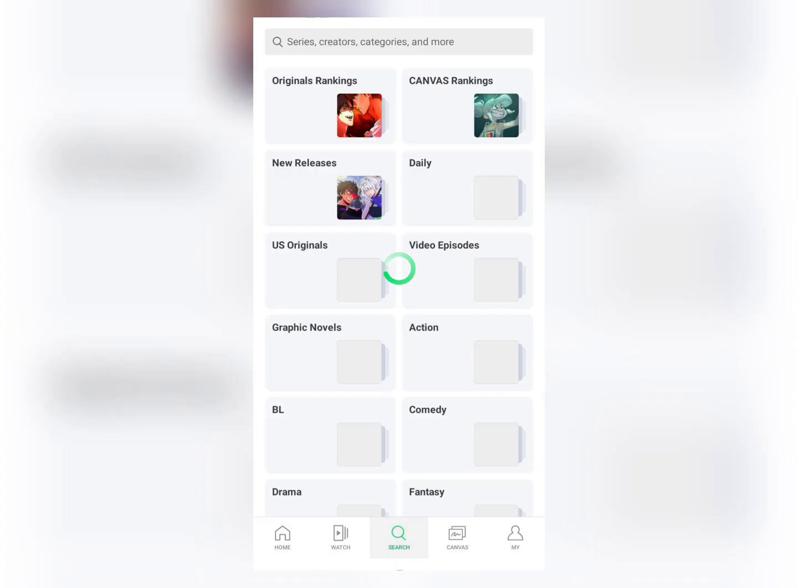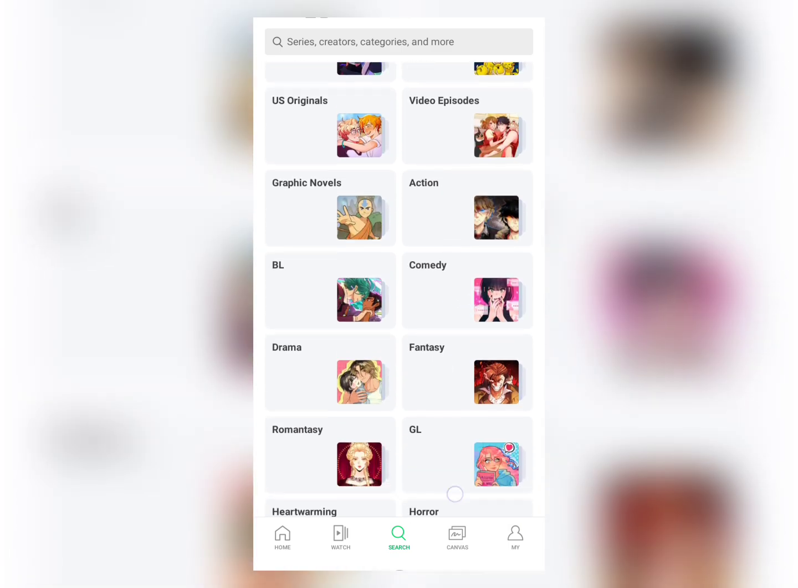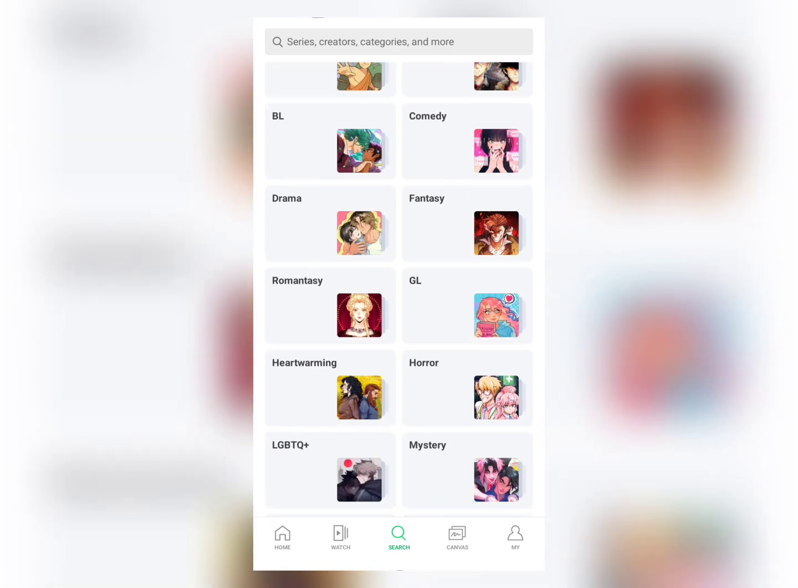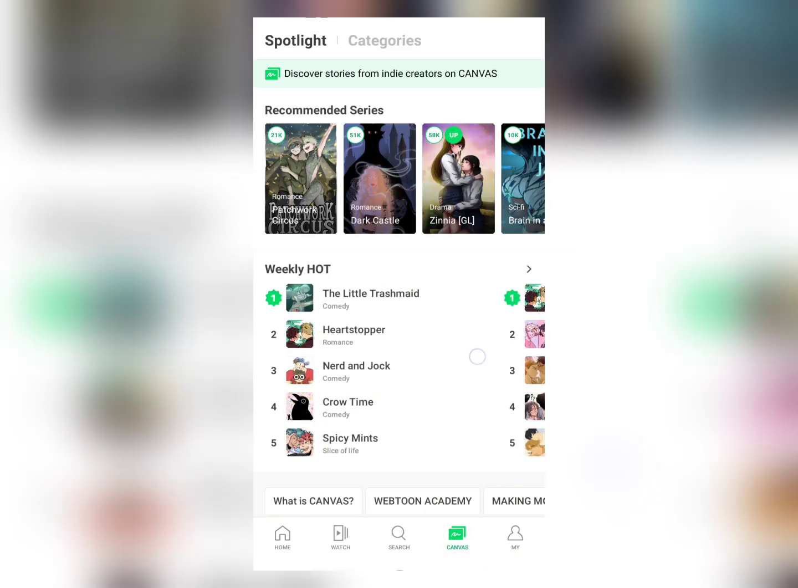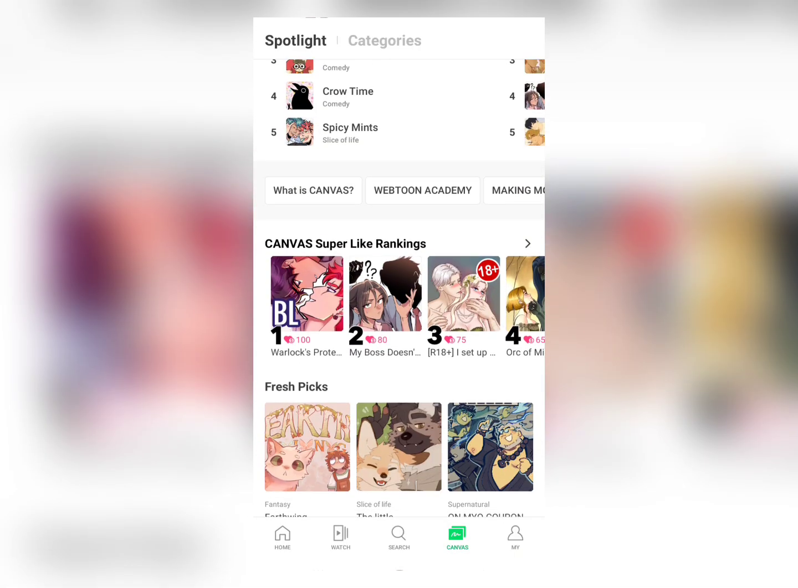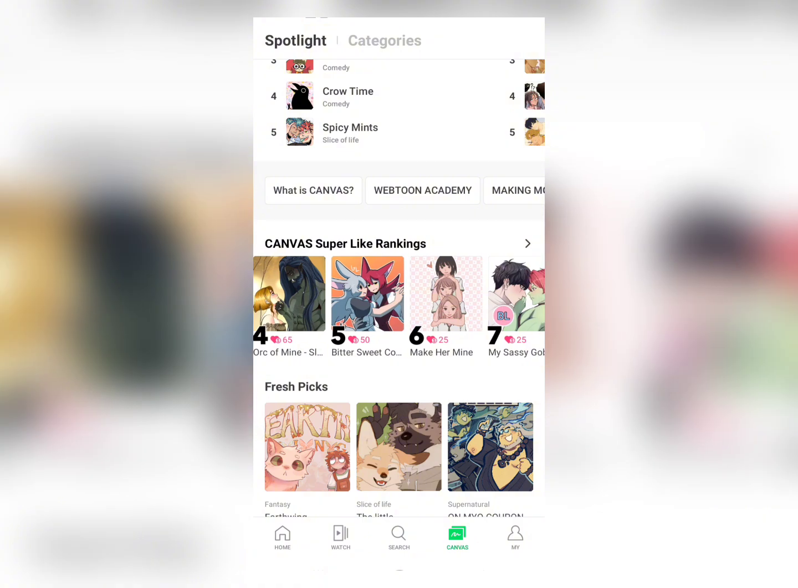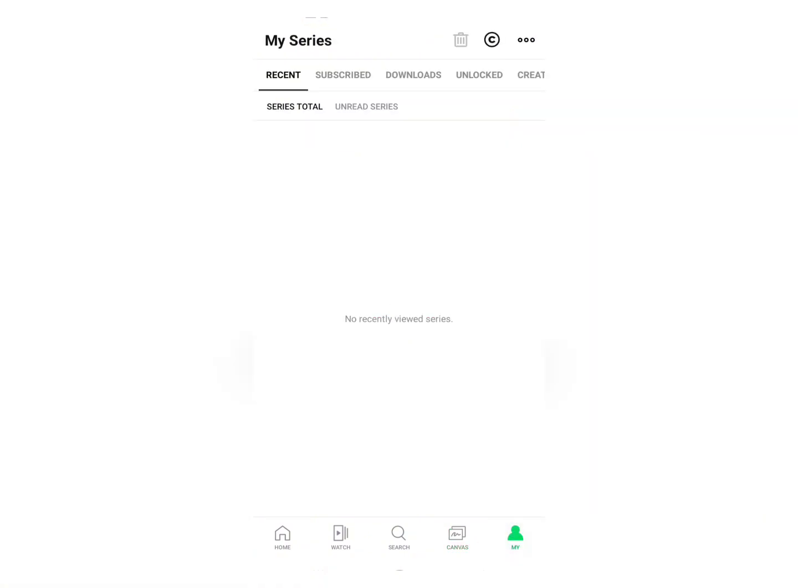As well, you do have the search option here. You can search for what you want. Specifically, let's say you want something drama, fantasy, romantasy, whatever the case is, it's all here. And as well, you have the canvas section here. We do have a lot of options which you can choose from as it relates to this as well. So that's pretty much it for this application.